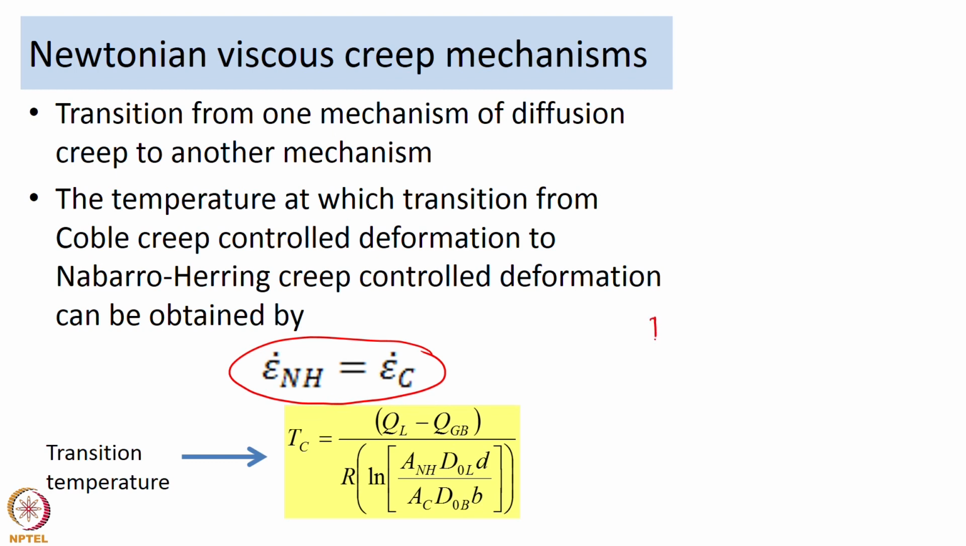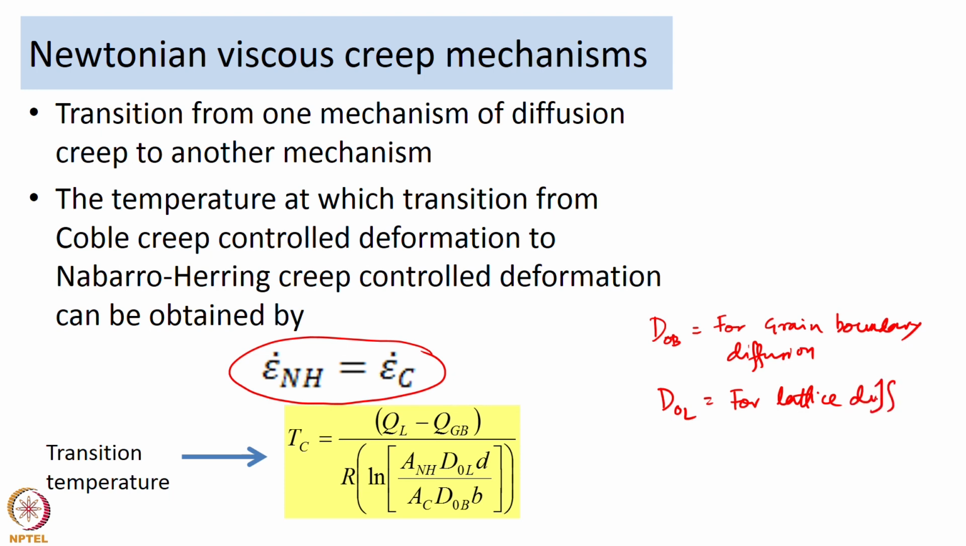Here, D0B is the diffusion coefficient for grain boundary diffusion, and D0L is the diffusion coefficient for lattice diffusion. And like I mentioned earlier, QL is the activation energy for lattice diffusivity, and QGB is the activation energy for grain boundary diffusivity.